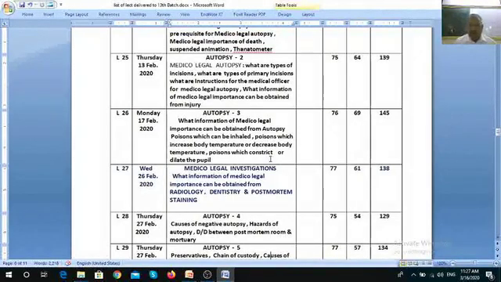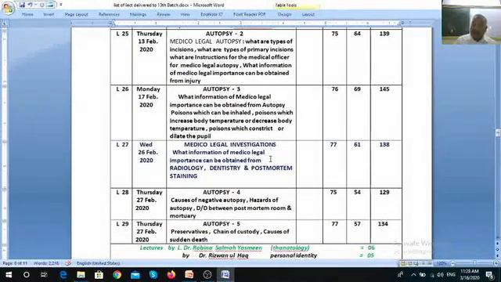spasm of the respiratory tract, spasm of coronary arteries, may lead to sudden, unexpected death. The doctor is injecting, and even a pinprick of that syringe may be sufficient to lead to vasovagal shock, and the person may die. And death may be due to action of the drug or due to reaction of the drug. And number 3, due to simply vasovagal shock due to pinprick.